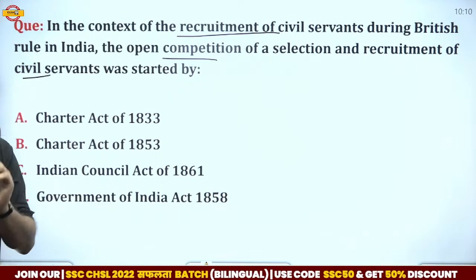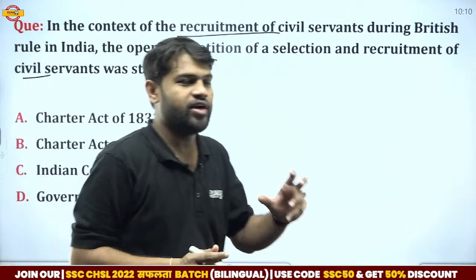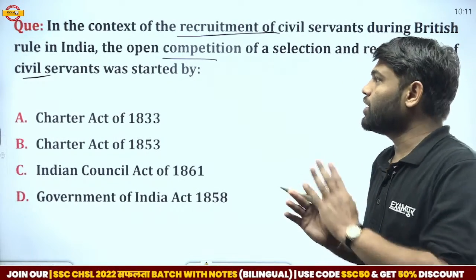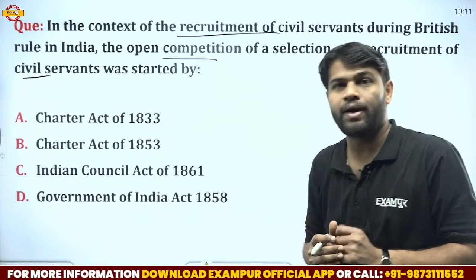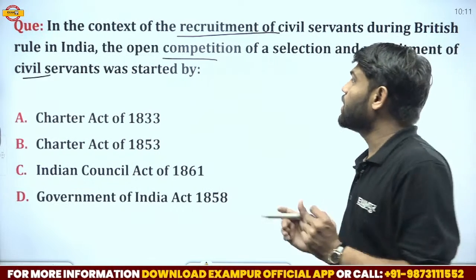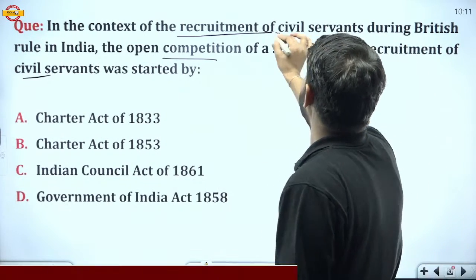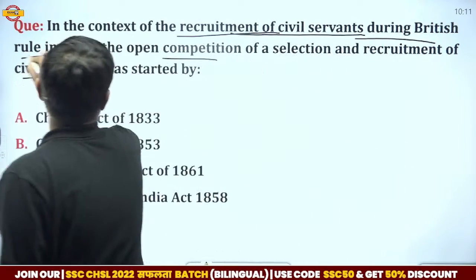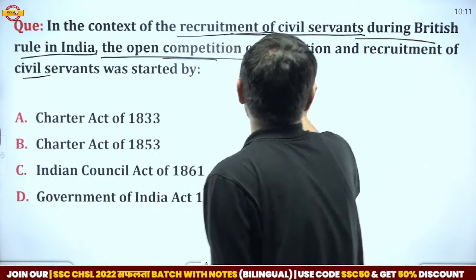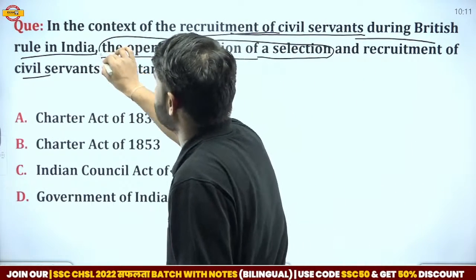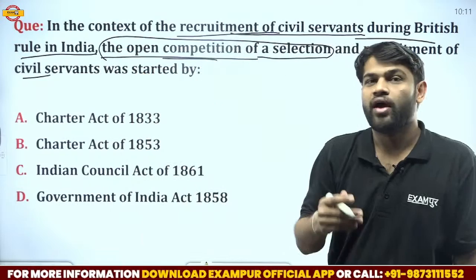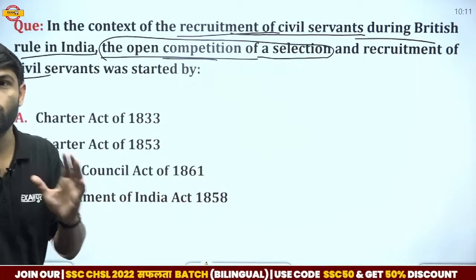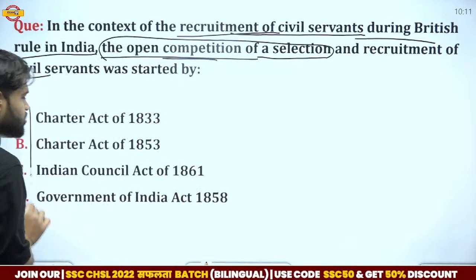So again, a most important question. This question is related to the background of the Indian Constitution, and what exactly they ask is: by which act, or by which provision, was the recruitment of civil servants during the British rule in India, the open competition of selection, meaning a competitive exam, started to recruit in the East India Company? So guys, do not be confused too much, because all these options are incorrect.